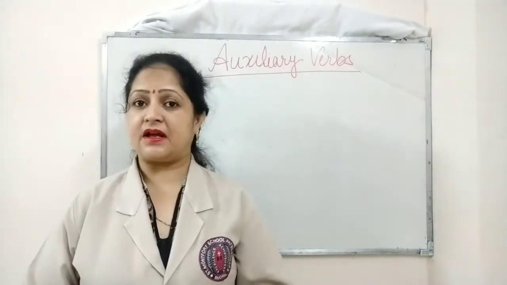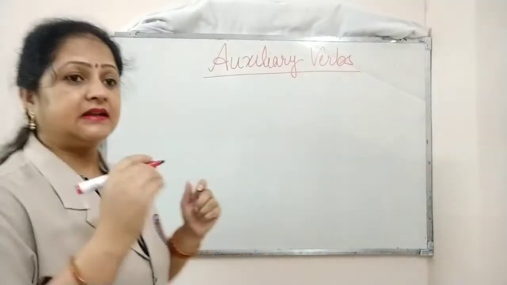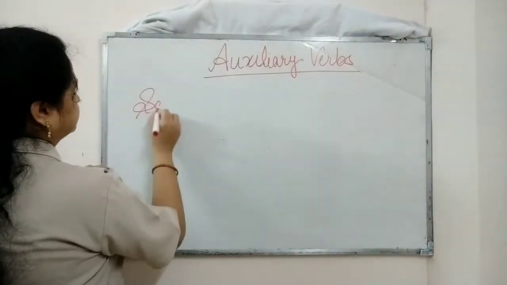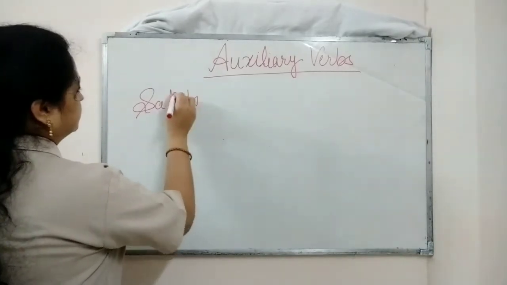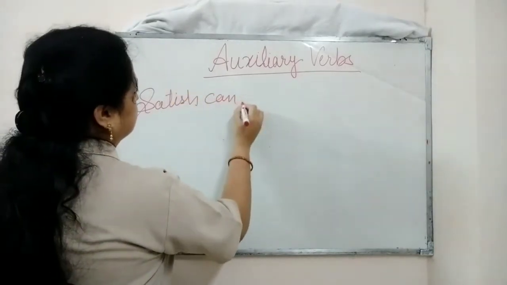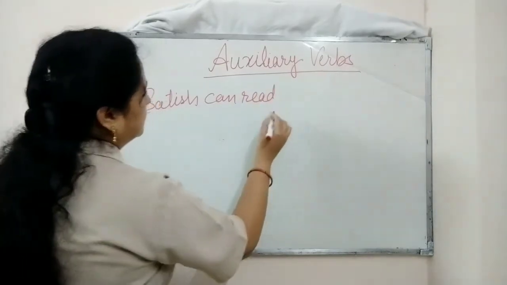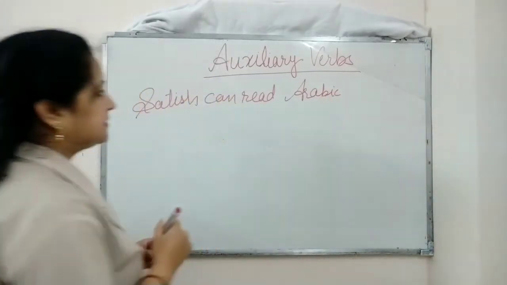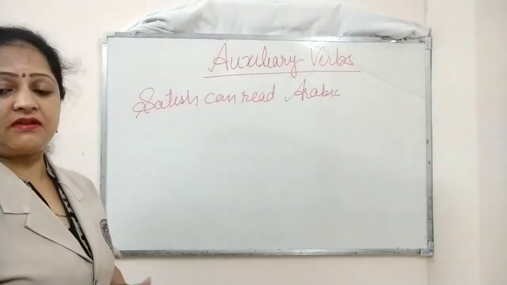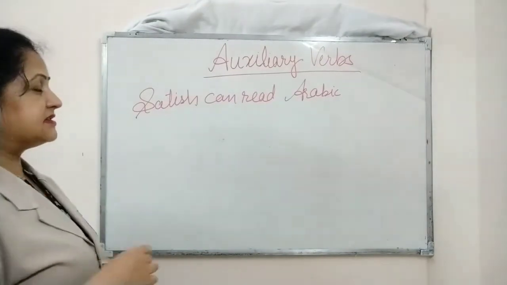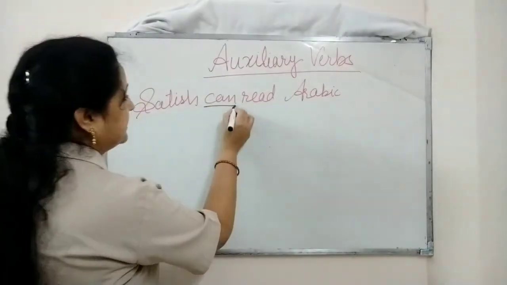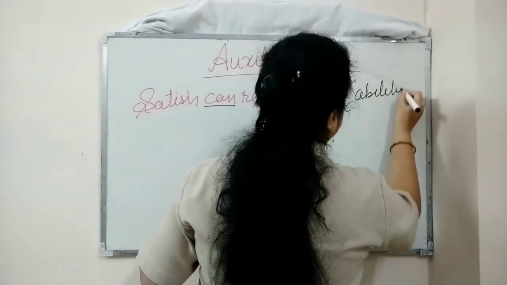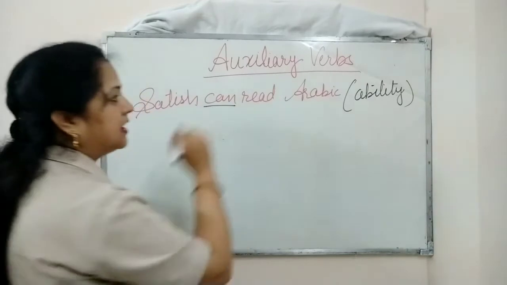The first example I am writing here: Satish can read Arabic. Here can is the auxiliary verb that is telling us Satish's ability. It is showing Satish's ability of reading Arabic.